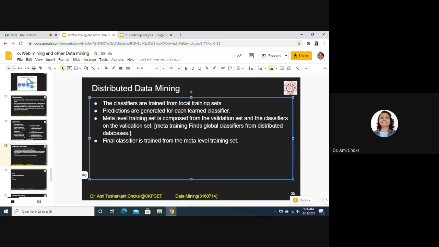In distributed, always we are having the local and global, right? Whether it is classifier or memory or whatever things we considered. In the case of distributed systems, we have to consider the local data and global data, right? Well, we combine the local things, we will get the global things, right? So here we are considering the classifier. So local training sets are there. From that, we will be getting the classifiers. And after that, we can say that global will be that. That is a collection of the local one. Fine.